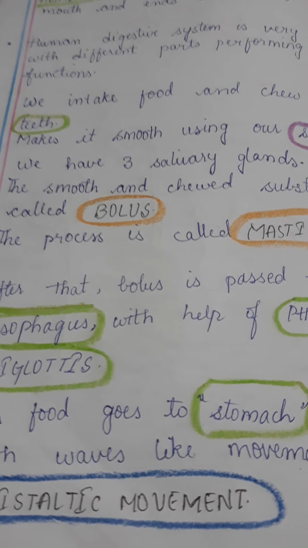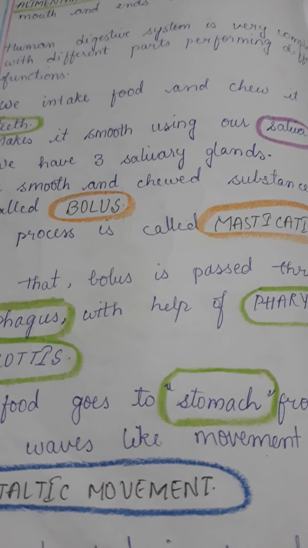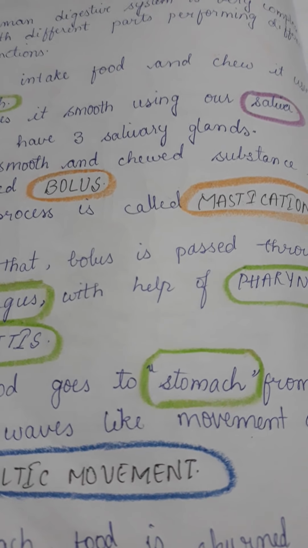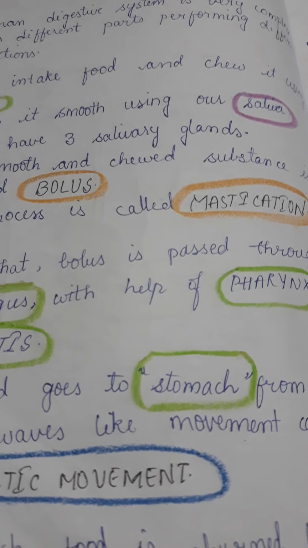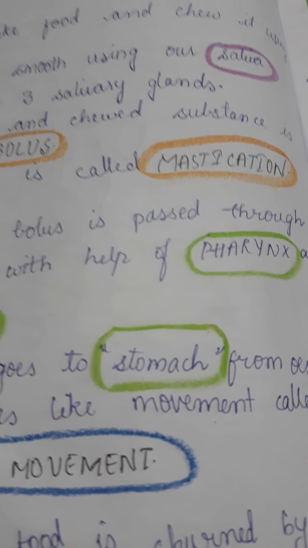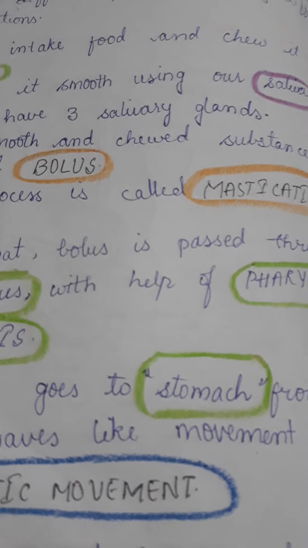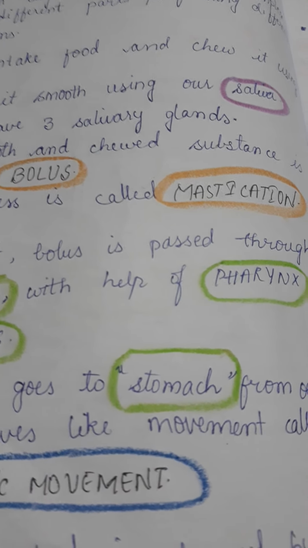Now this whole process of making the food smooth by chewing it and applying saliva, that means the process of making bolus, is known as mastication. So till now we have learned two processes: ingestion, the taking of food, and mastication, the making of bolus.